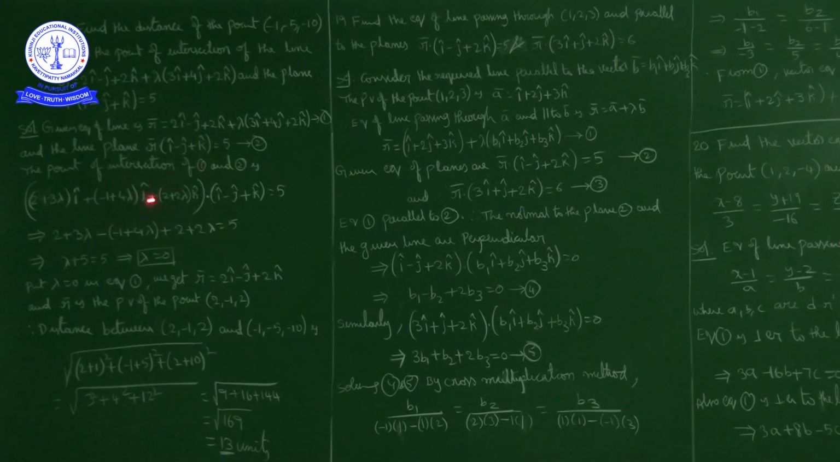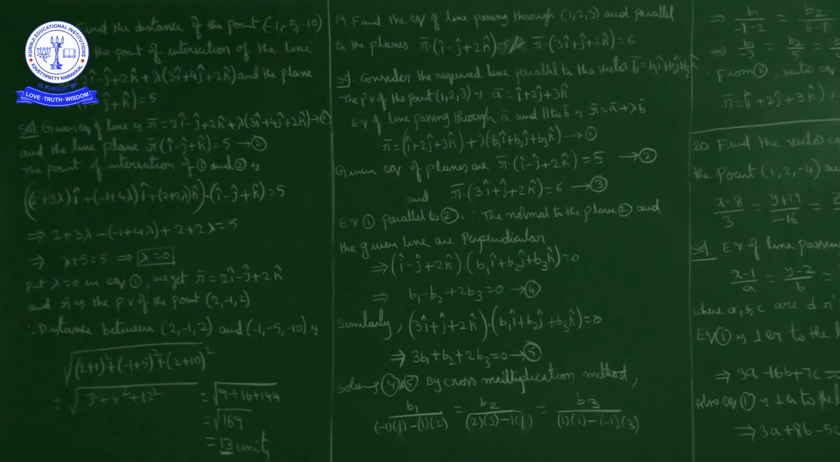Because every point on this line, in point form, we can write (2 plus 3 lambda) i cap plus (-1 plus 4 lambda) j cap plus (2 plus 2 lambda) k cap. Like this, point form we can write. So in place of r bar, by substituting this point, what do we get? (2 plus 3 lambda) i cap plus (-1 plus 4 lambda) j cap plus (2 plus 2 lambda) k cap dot product with i cap minus j cap plus k cap is equal to 5.